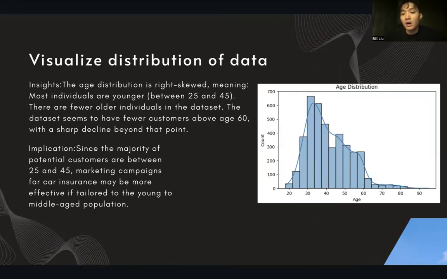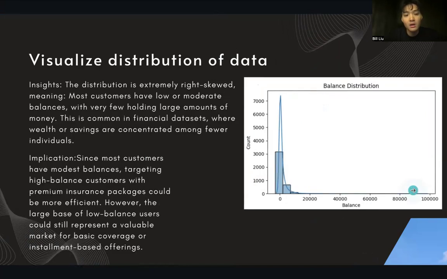Here, I plotted the age distribution. We can see that the majority of potential customers are between 25 and 45, so campaigns for car insurance may be more effective if tailored to young to middle-aged populations. Next, I put up a balance distribution for each individual's balance.